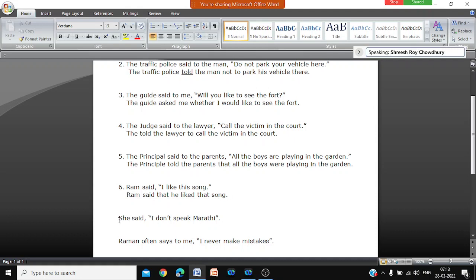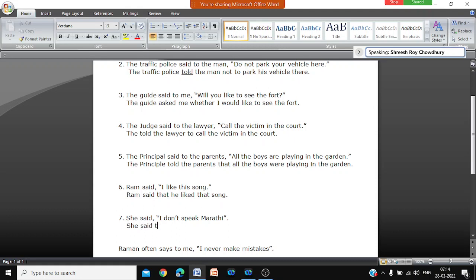Number 7, she said, "I don't speak Marathi." Now, what kind of sentence is it? Sir, it is a normal assertive sentence. Yes, a statement. So active.